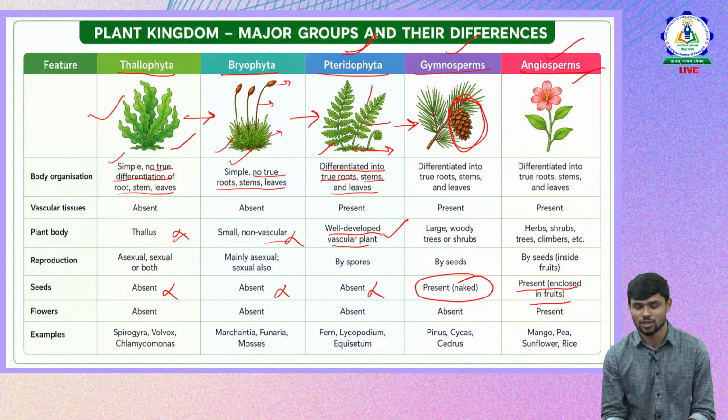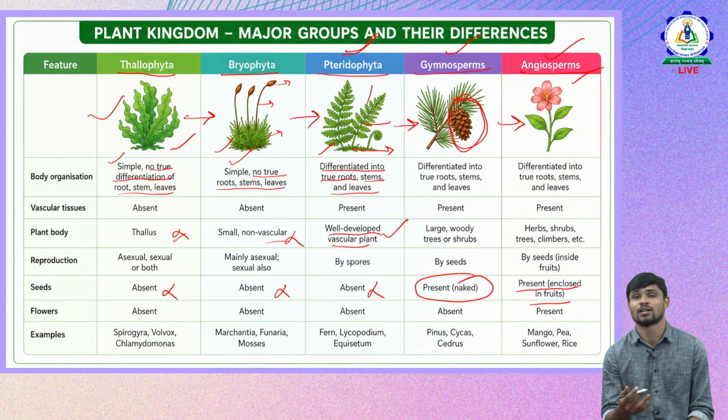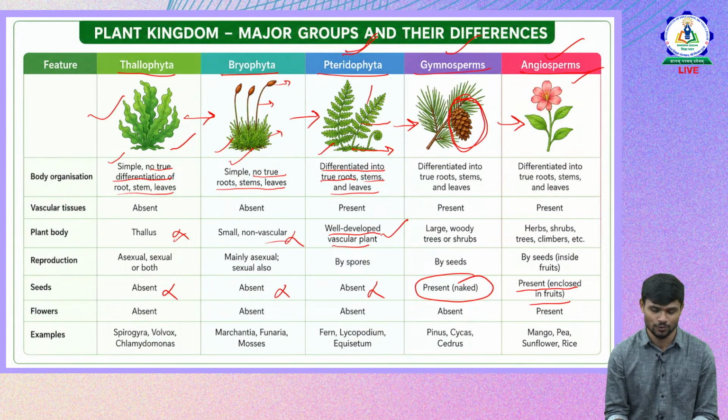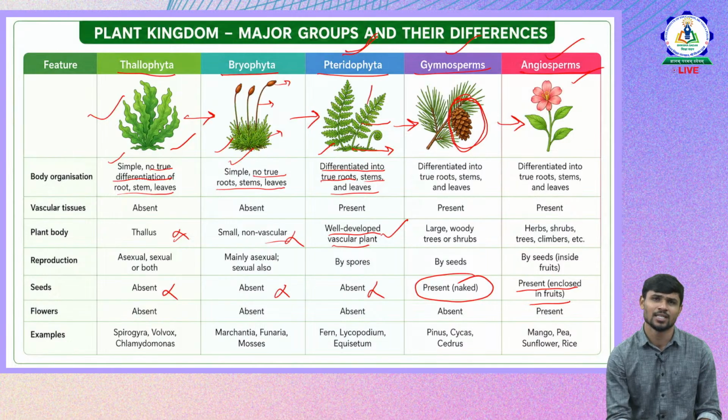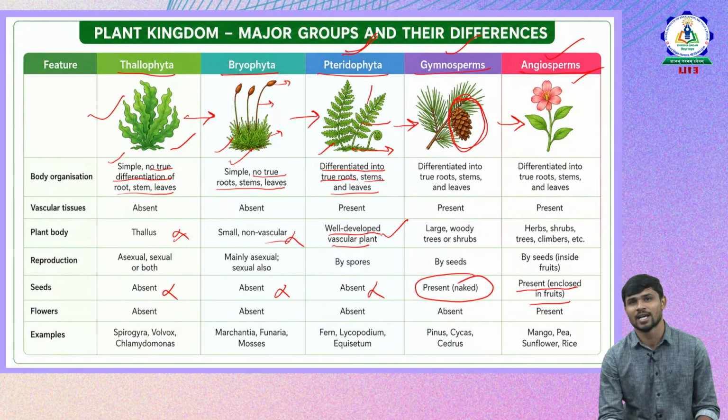They are angiosperm plants. So the completely developed and advanced plants are angiosperms. They have all plant parts, they are flower bearing, they have seeds, and seeds are also covered inside the fruit. So these are the differences between the divisions of plants. Majorly 5 types: Thallophyta, Bryophyta, Pteridophyta, Gymnosperms and Angiosperms.